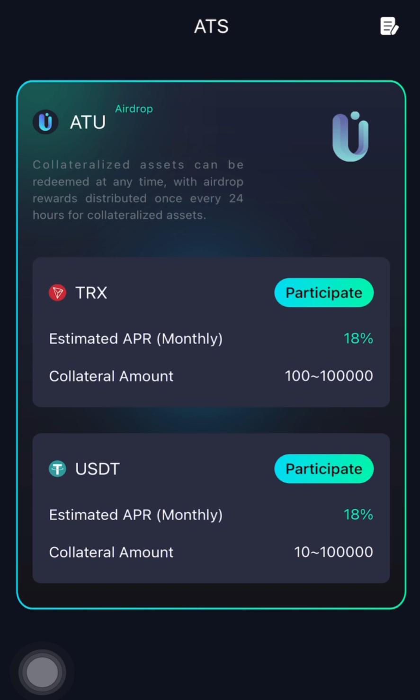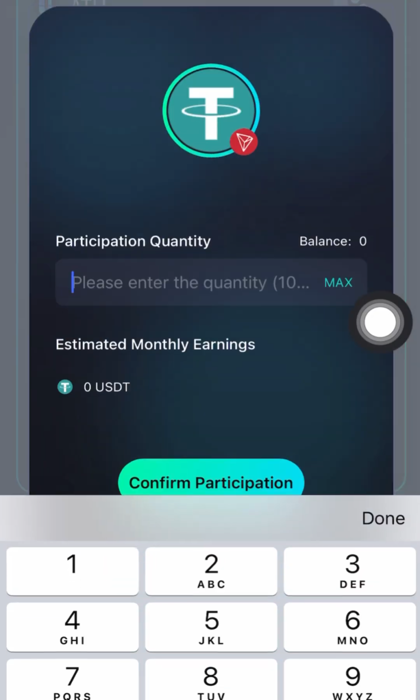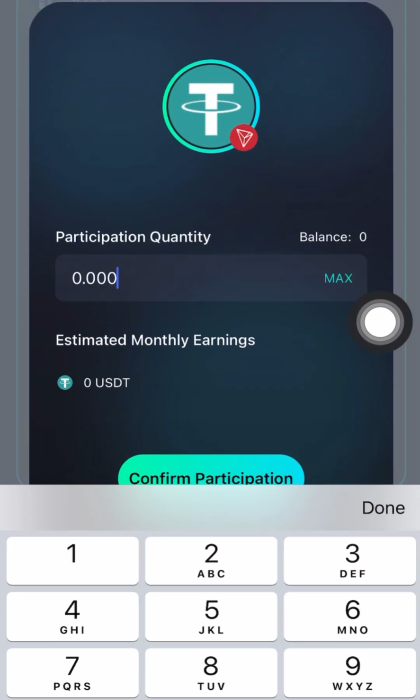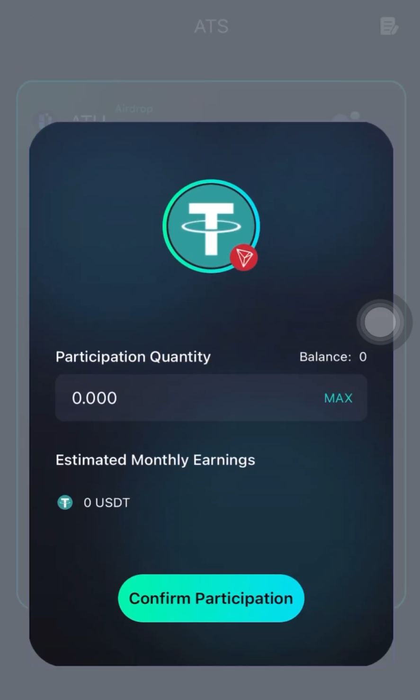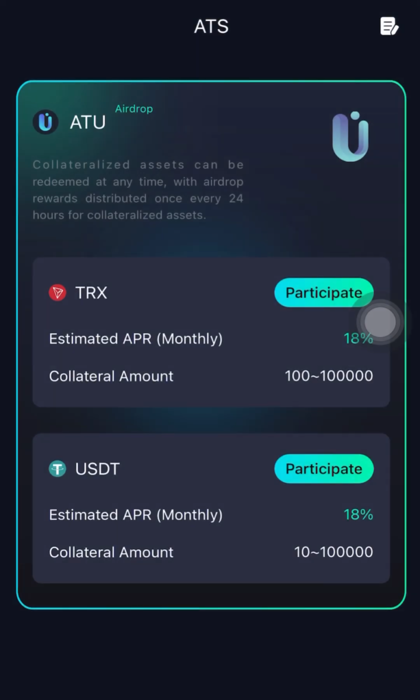You can also use Tron as well. You just have to come here, click on participate, and enter the amount. Let's say 10. You click on the 10 and you confirm. When you confirm, it will start trading. And every day we earn 1.8%, every day.